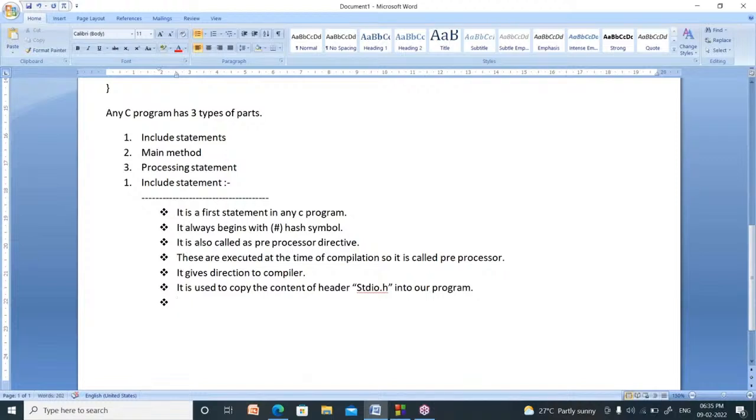Then you can use the tools of stdio.h, like the printf function and scanf function. Many functions are there in stdio.h. Those can be used, so that we can use the tools of stdio.h in our program and build our applications easily.